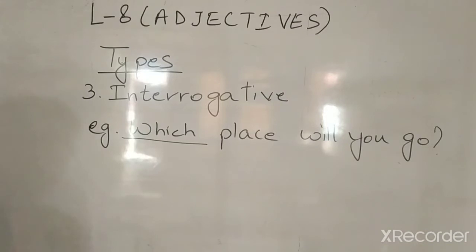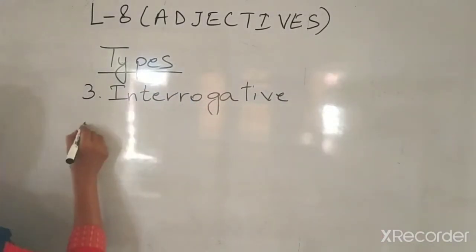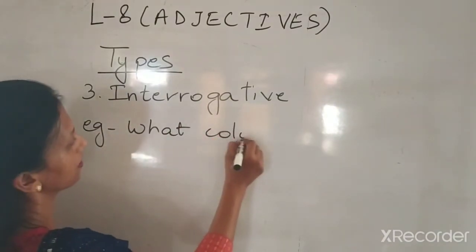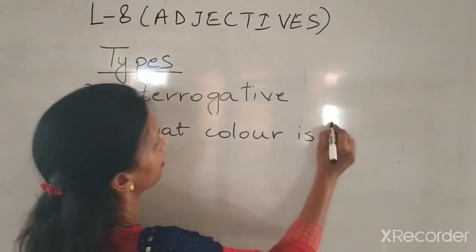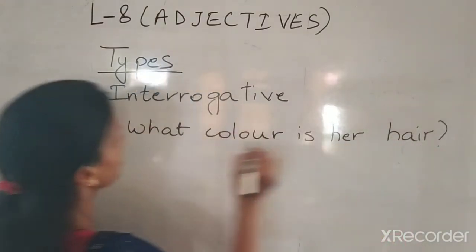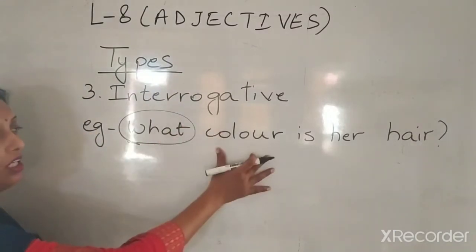Let's take one example from your book. Like, what color is her hair? Yes? Now here, what do you find? I'm talking about this word what. What color?